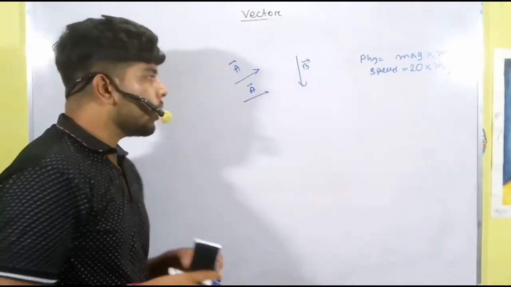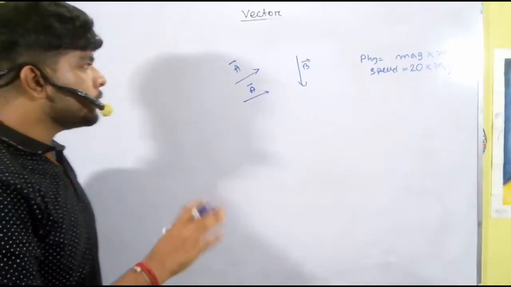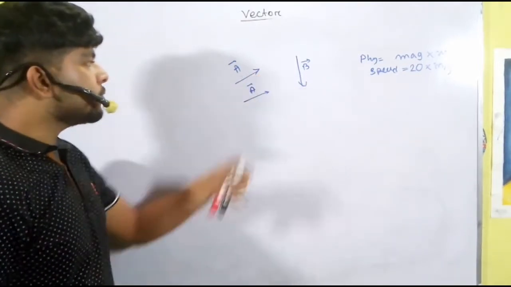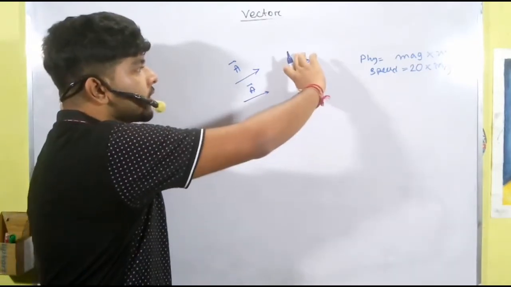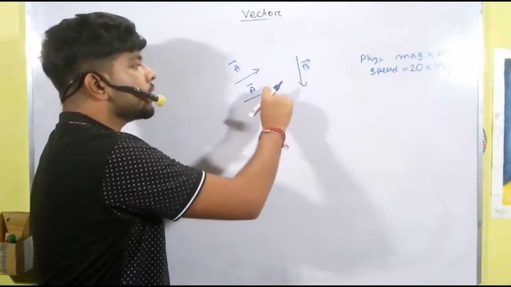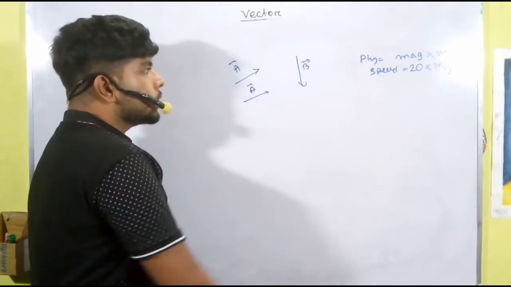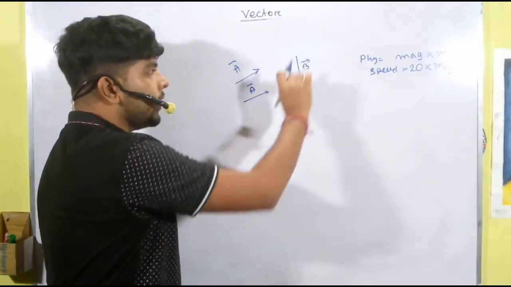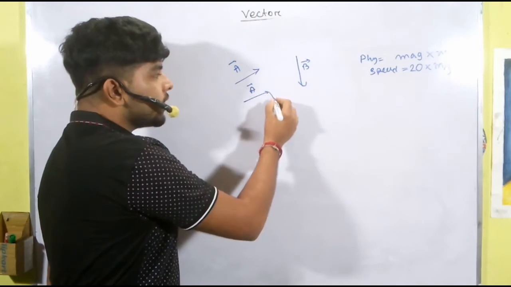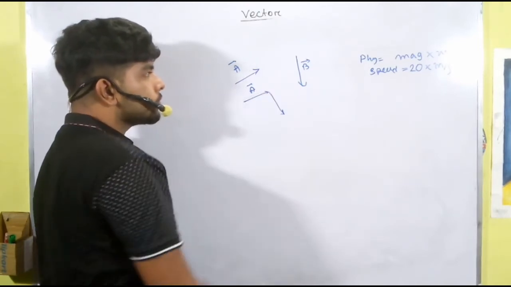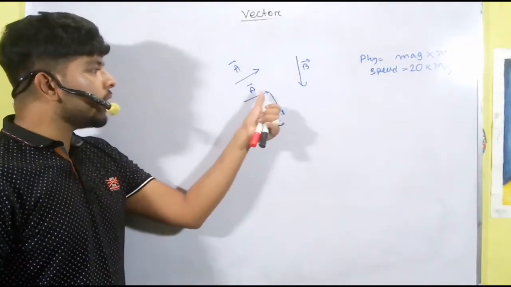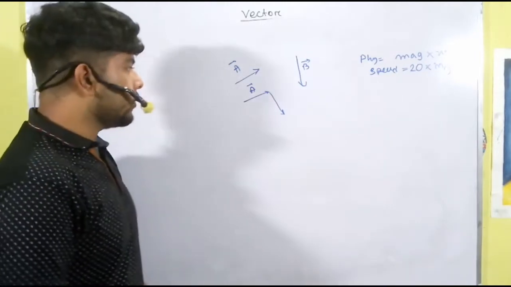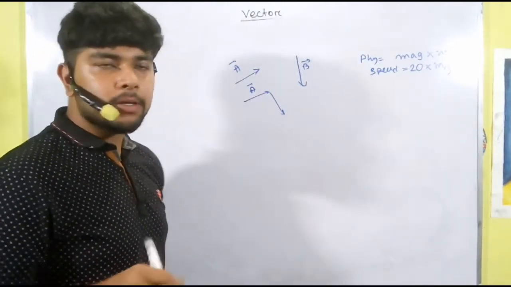The head to tail method says that we have to join the tail of the second vector with the head of the first vector. So if you take this vector B, join the tail of the B vector with the head of the first vector A, and what will be the resultant vector?